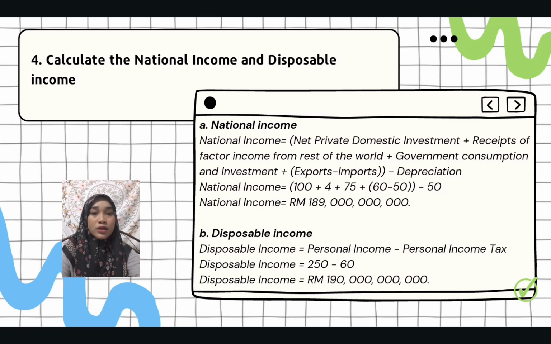Second, disposable income calculation. Disposable income represents the amount of income available to households after deducting personal income tax. The formula for disposable income is disposable income equals personal income minus personal income tax. So, substituting the provided values, disposable income equals 250 billion minus 60 billion, and the total of disposable income is 1.